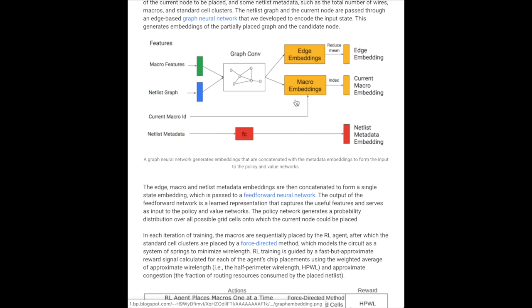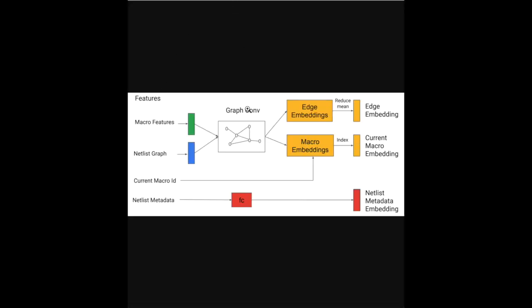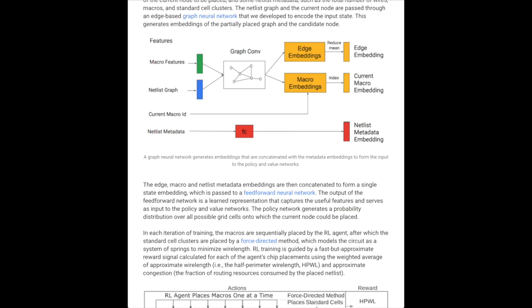So chip placement with deep reinforcement learning is going to use a graph convolutional network to reason about the input state, which is the chip netlist in this adjacency matrix, which is reasoning about the different nodes on the board, the metadata about the nodes, and then their locations relative to each other.